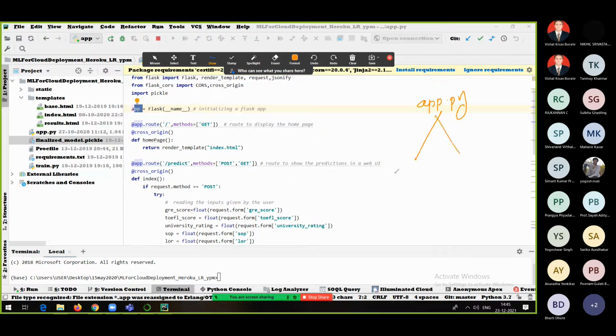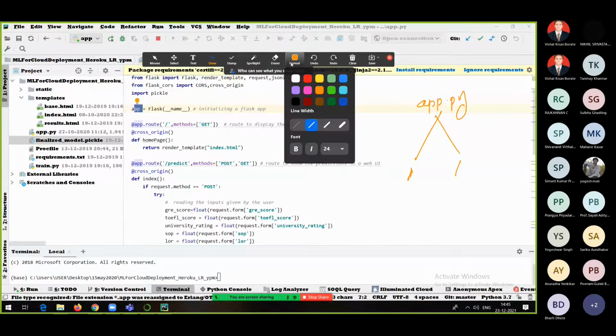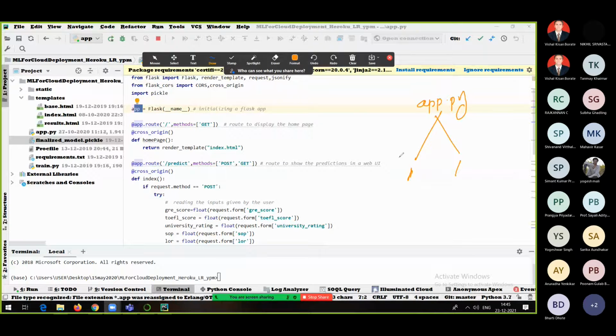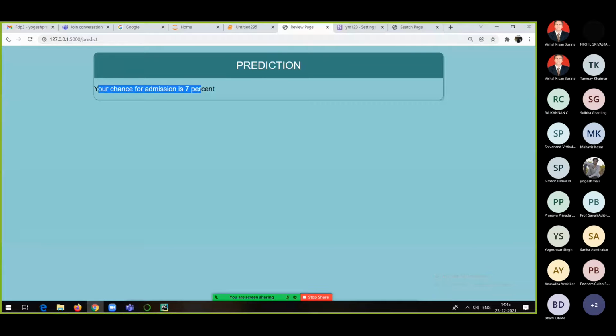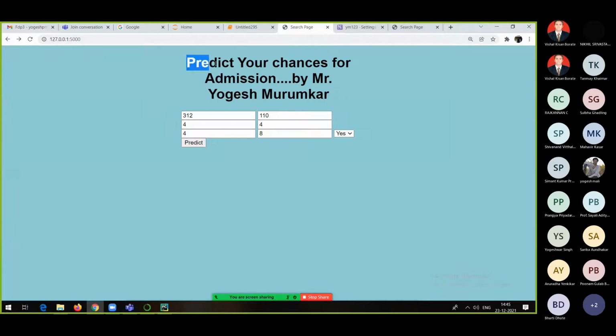This is divided into different routes. The first route is this, and the next route is below this one. There is one route, and that is nothing but predict/predict. Our application is divided like this. So when you click on the link, you will be able to see something like this.